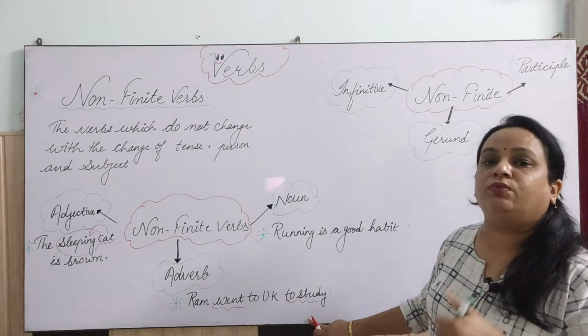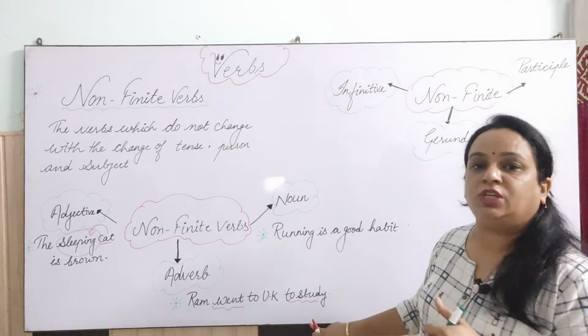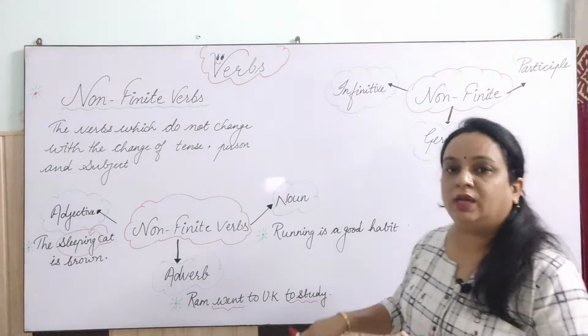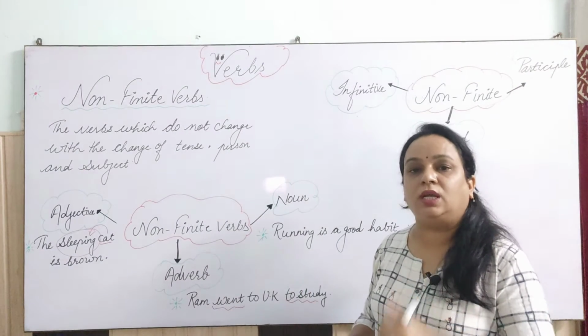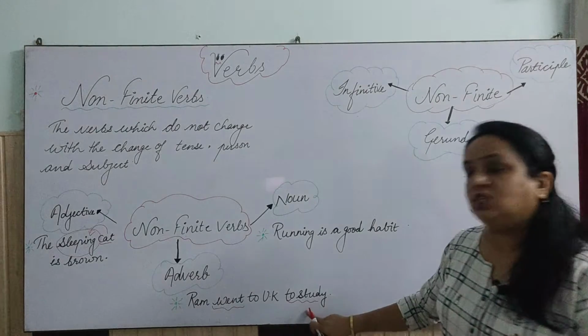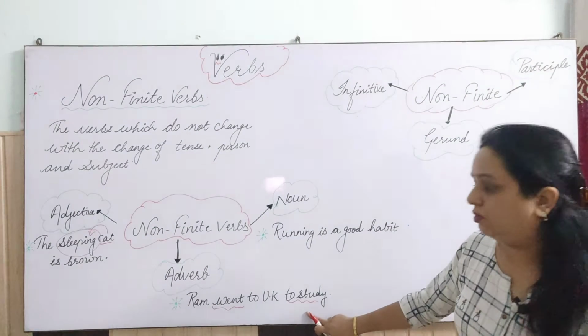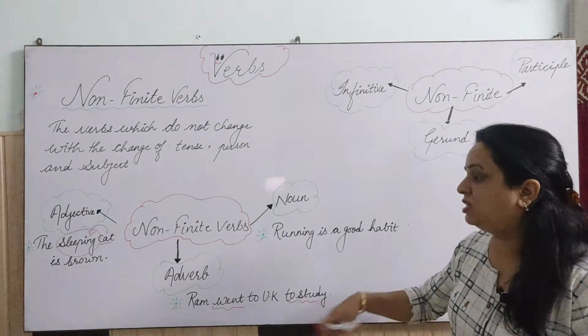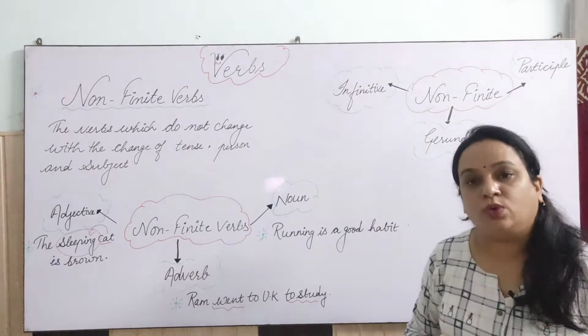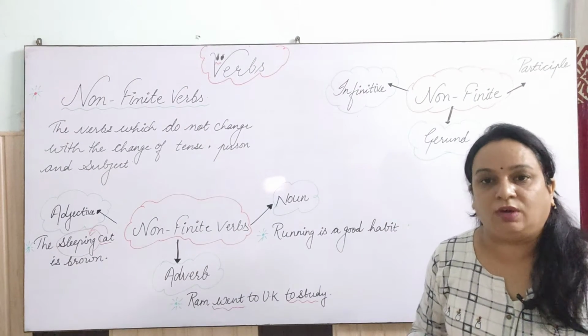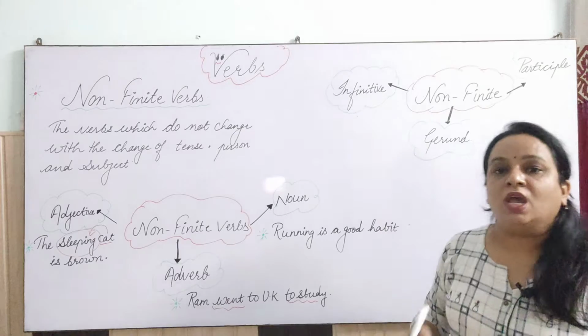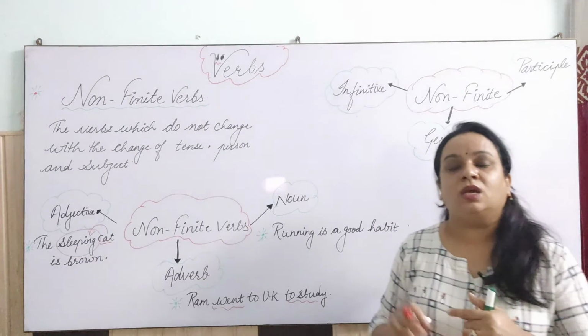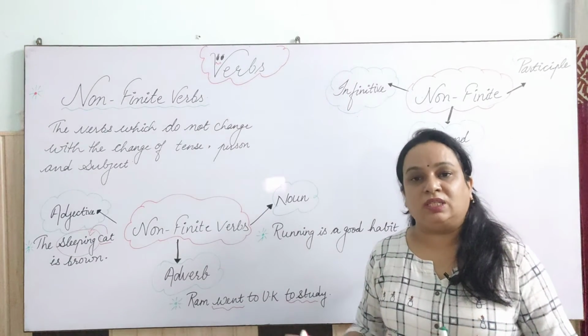So when the verb does not change according to the person, according to the subject and according to the tense, that is known as a non-finite verb. So here you noticed, why did he go to UK? What is the reason? Because an adverb clarifies the reason also. It tells us about the place, the manner, the frequency, right?